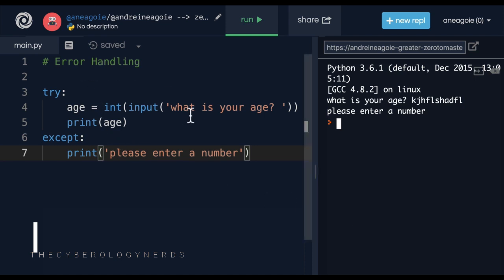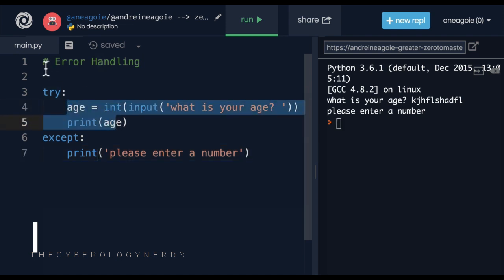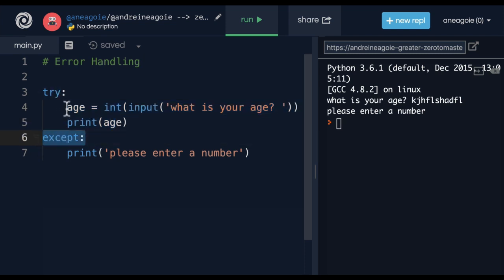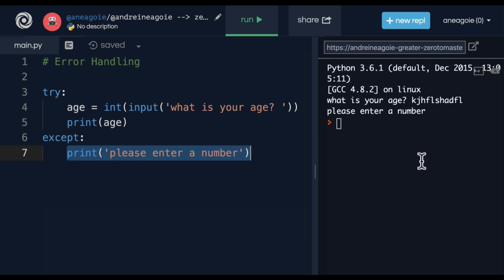I am handling my errors here by wrapping all of my code in a try block. So I could have just copy pasted my entire file here, put it inside of a try block. And what's going to happen is instead of my program erroring out, before my program crashes, it's going to run this code and then it's going to say, hey, if within this block anything happens, we'll catch it in here with the except block. And I can here do whatever I want. In my case, I can say, hey, please enter a number.